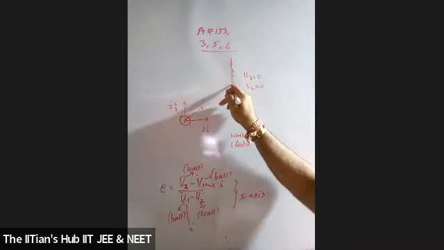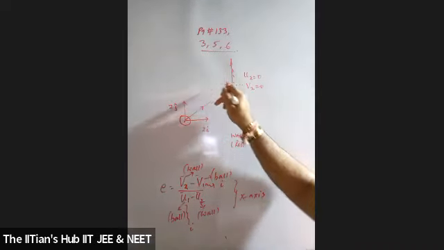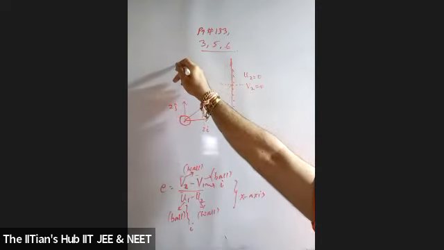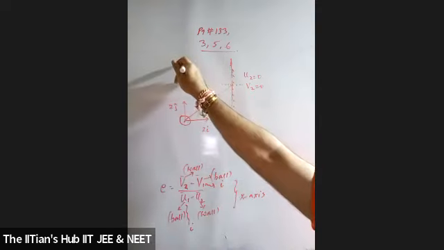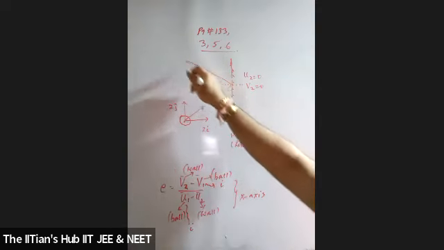Now suppose the collisions are perfectly elastic, we consider. So it will hit and reflect back. After collision, what happens? It will change its direction.